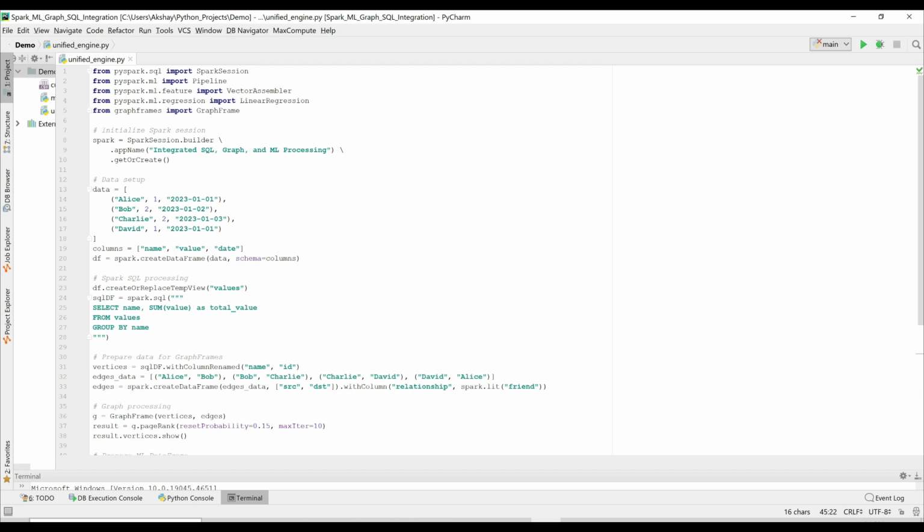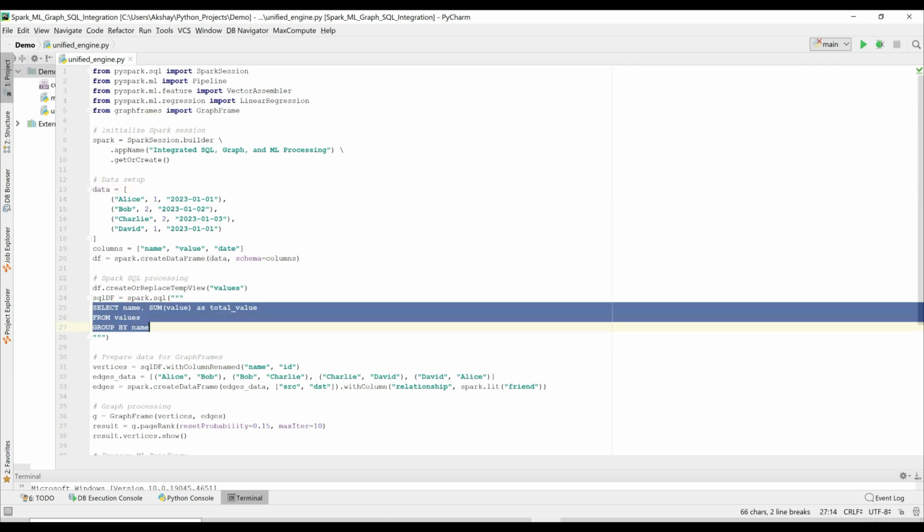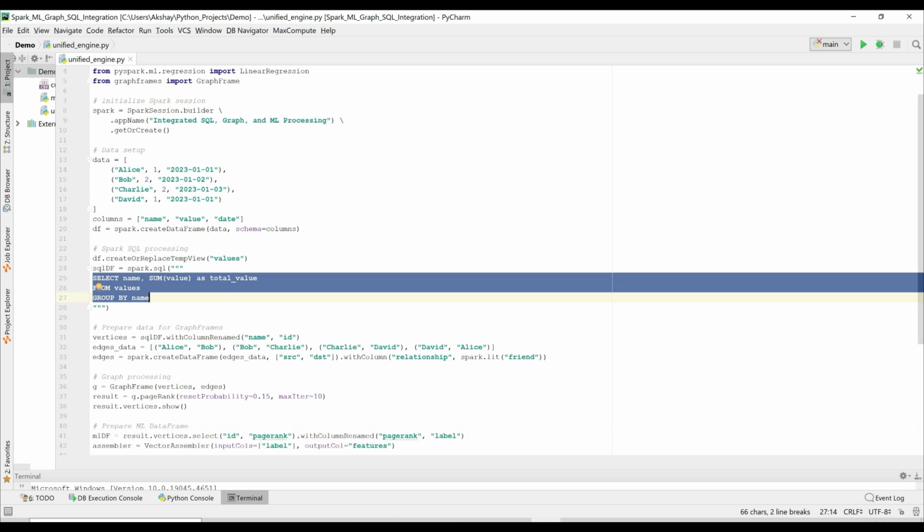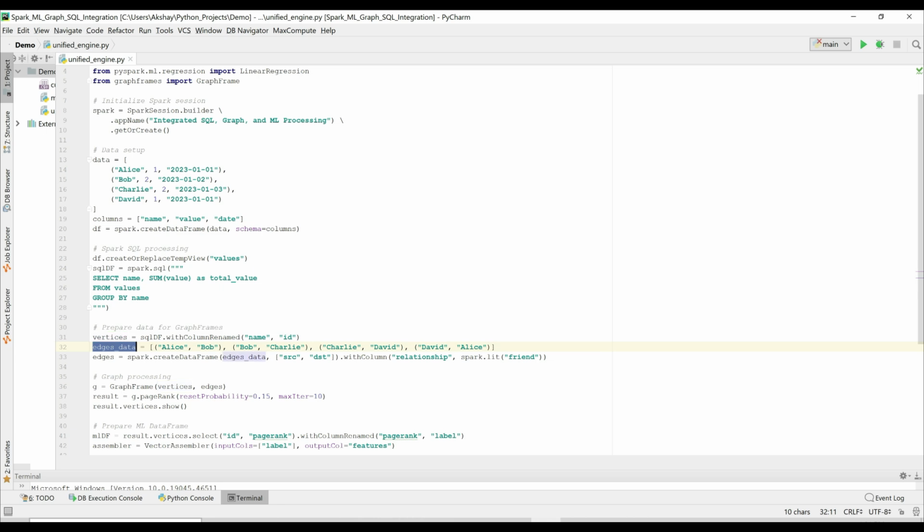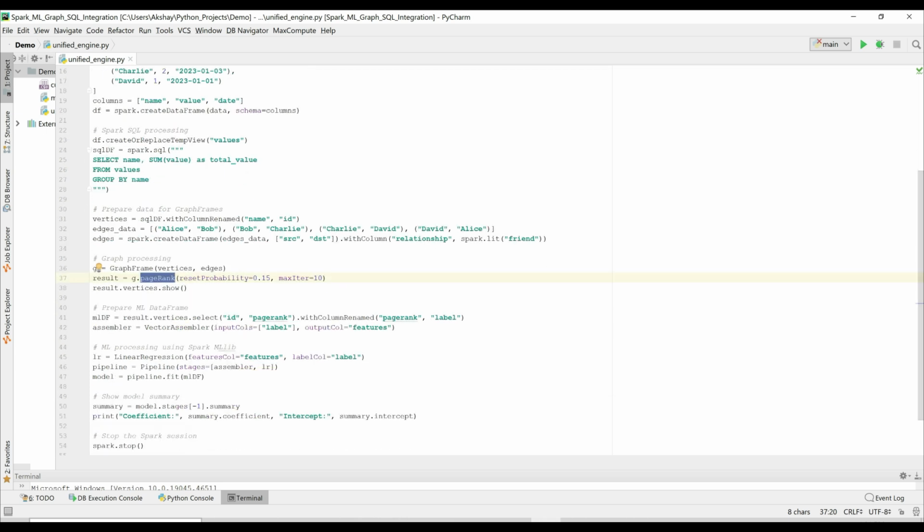Within the same Spark application, we can include the imports for SQL, ML, as well as graphical computation. We can first create a data frame, then we can run some SQL aggregation on top of that data. Then from that result, we can create vertices and edges and run some Spark graphical computation, which is where we can run a PageRank algorithm on this data.